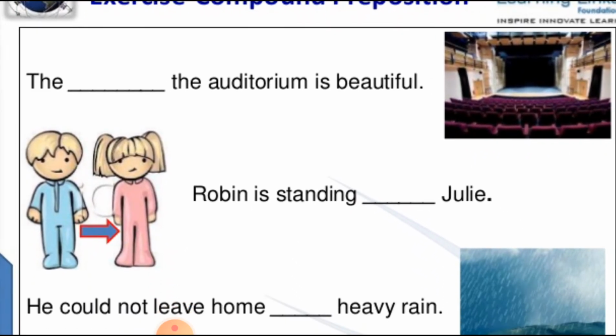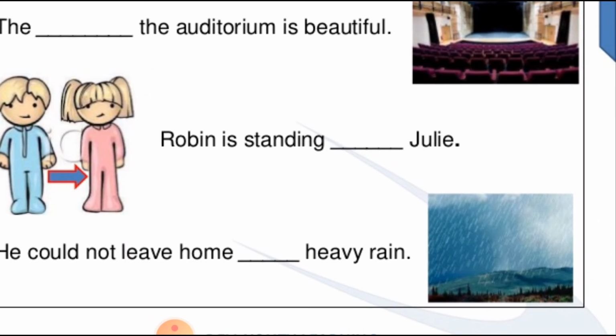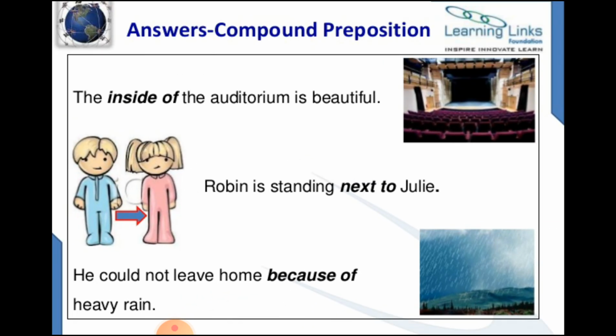Next is Robin is standing. You have to use compound preposition. Robin is standing next to Julie. He could not leave home because of heavy rain or due to. Both are correct.